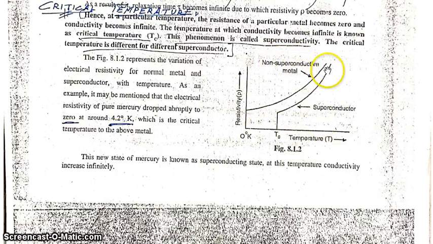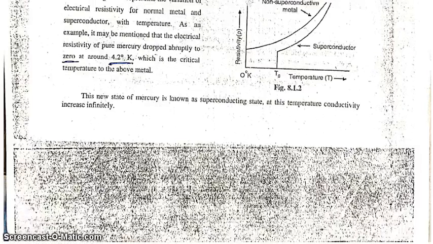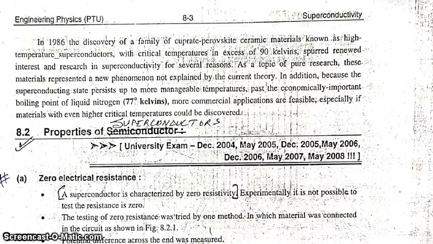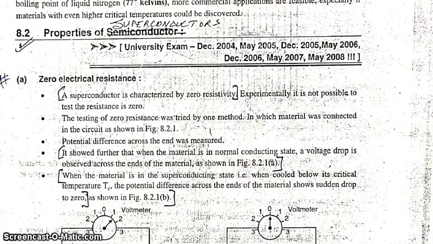This critical temperature is different for different superconductors. In the case of mercury, the electrical resistivity of pure mercury dropped to zero at around 4.2 degrees Kelvin. This means mercury becomes a superconductor at this temperature. This new state of mercury is known as the superconducting state, and at this temperature conductivity increases infinitely. So here are various properties of superconductors.